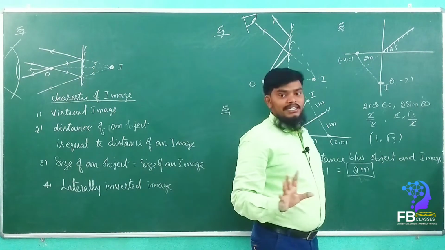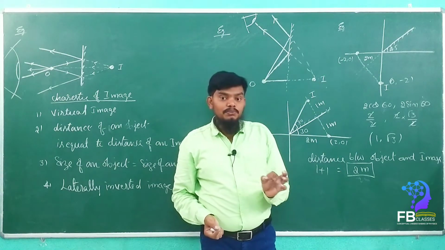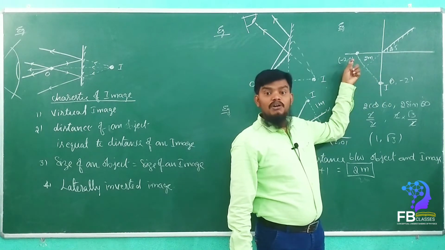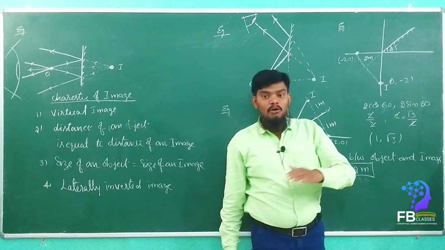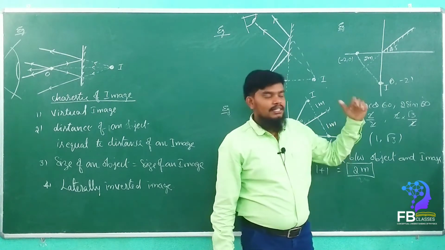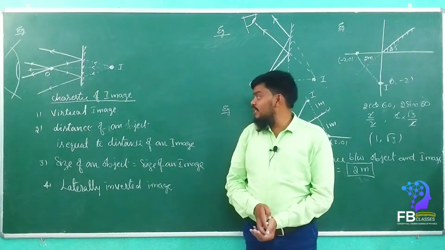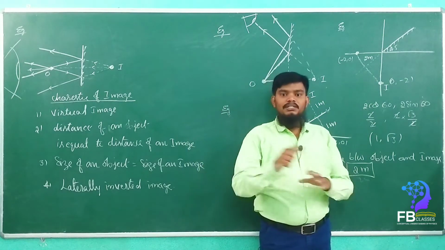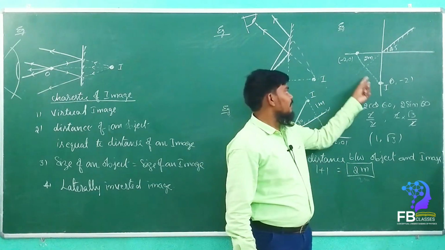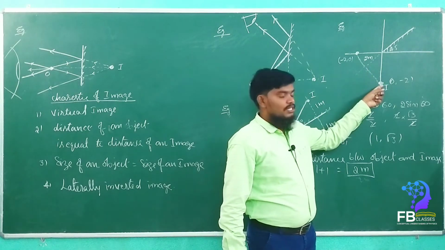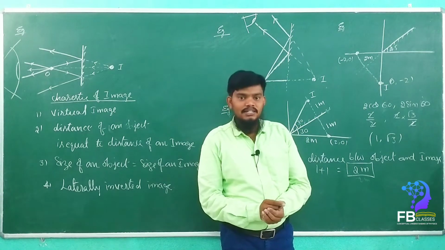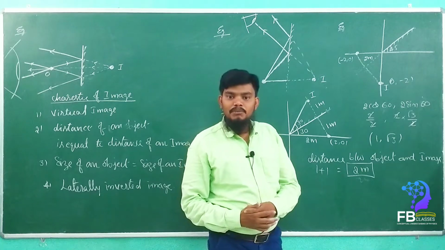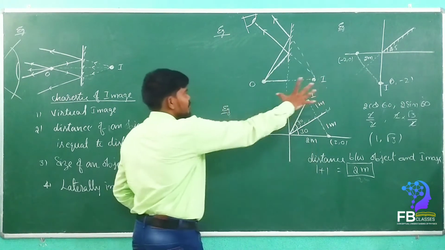So for a 45 degrees angle of a mirror, the vertical object is always converted into a horizontal image. If the object is vertical, then the image will come as horizontal. If the object is in a horizontal position, then the image will come as vertical. When we draw the extended object and its image, then we can understand very easily how it will be vertical and horizontal. Are you getting the point? This is a point object, so we can't see here whether it is vertical or horizontal. Okay, we are going to draw here how the extended object can be plotted onto the plane mirror. Do you understand everyone clearly?